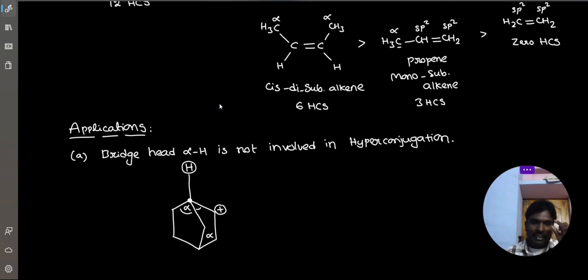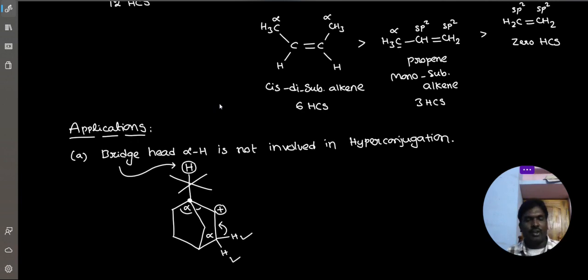That's why this C-H sigma bonded electrons cannot stabilize the carbocation. That's why this bridged alpha hydrogen is not involved in hyperconjugation. But on the other side, there is an alpha carbon, and those hydrogens are involved.